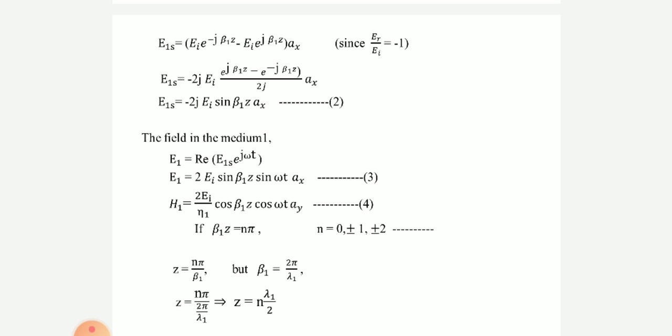Therefore E1 becomes, by e to the power of j omega t, we have to substitute e to the power of j theta value. After doing multiplication, we are going to have E1 is equal to Ei sin beta 1 z sin omega t ax bar.